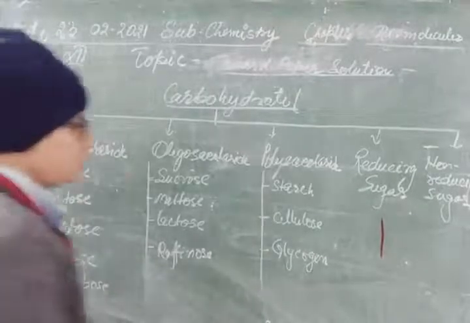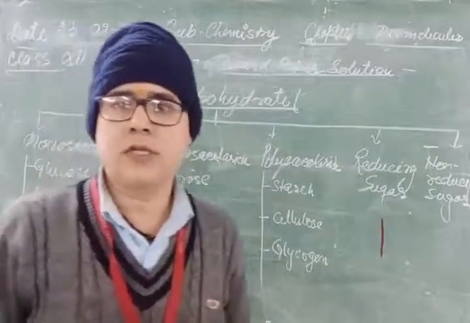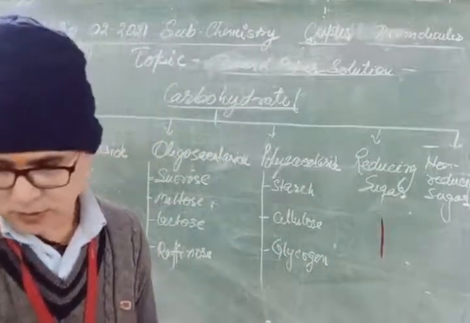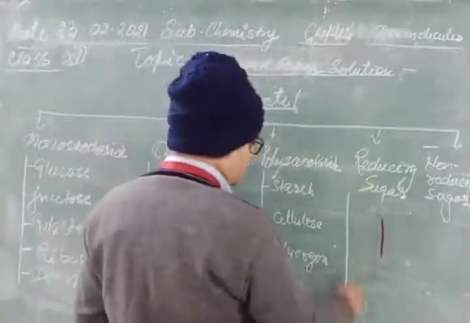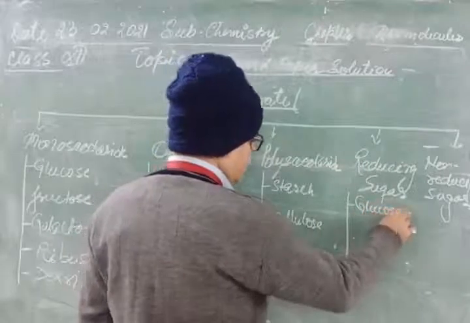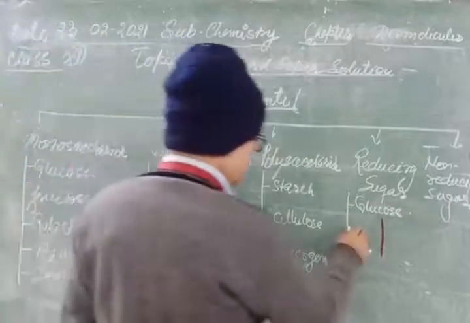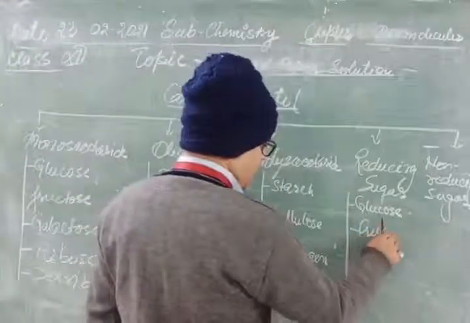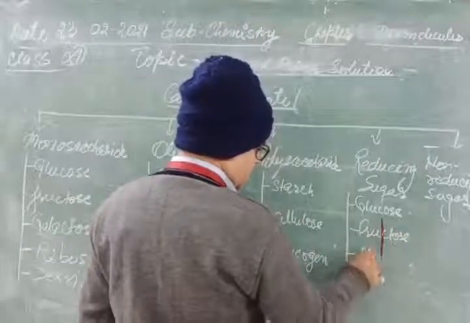Next, what are the reducing sugars? Those sugars which can reduce Tollens reagent are known as reducing sugars, such as glucose, fructose, and last is maltose.